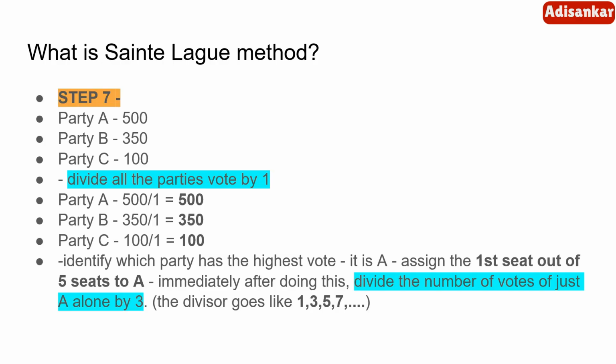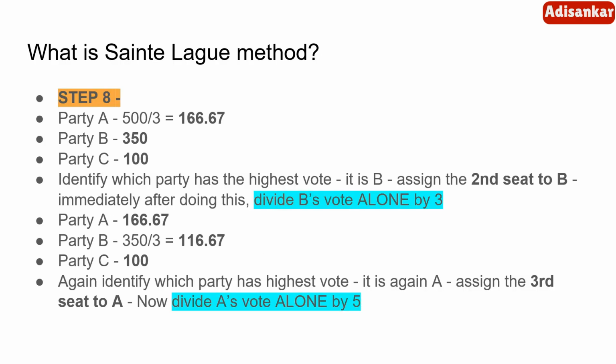Immediately after doing this, we have to divide the number of votes of A and A alone by 3. Why 3? Because we go by the divisors, the odd numbers 1, 3, 5, 7, etc. So just A's vote alone we have to divide by 3. In the next step, the party's votes look like this. A has 166.67, party B has 350, party C has 100. Now we have to identify which party has the highest vote, and from this list we can see B has the highest vote. So the second seat out of the 5 seats is allotted to B.